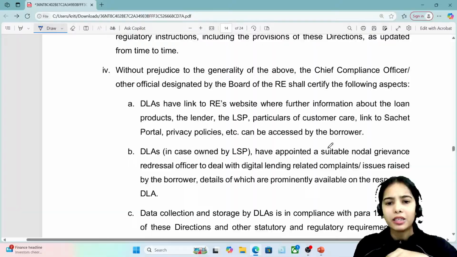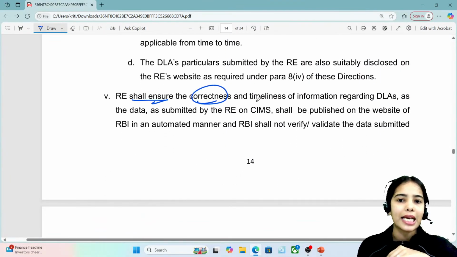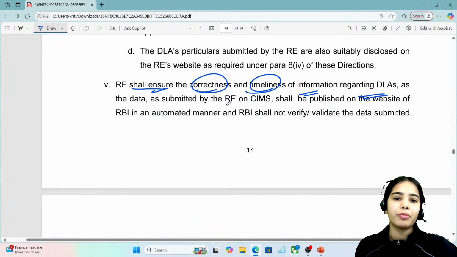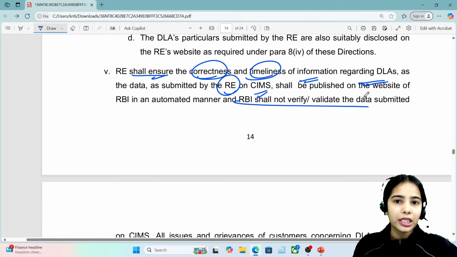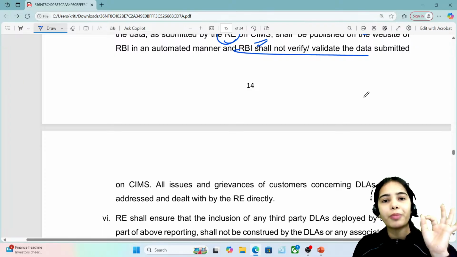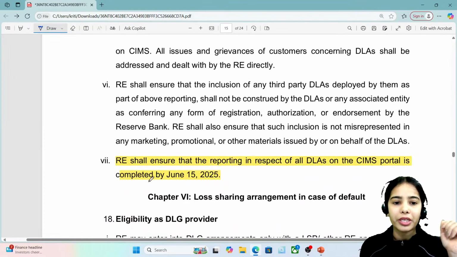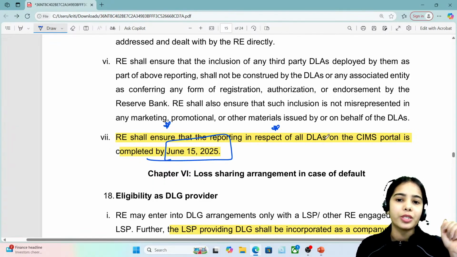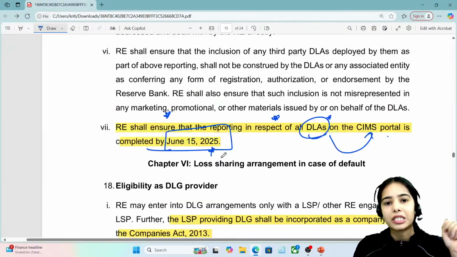So this is the basic idea. The regulated entity shall ensure the correctness and the timeliness of information regarding the digital lending apps that has to be submitted by the regulated entity on the CIMS. RBI will not verify or validate the details. The data should be submitted by the regulated entities, and it should be absolutely correct. A regulated entity shall ensure that the reporting in respect of all the digital lending apps on the CIMS portal is completed by June 15th, 2025. So this is the basic idea.